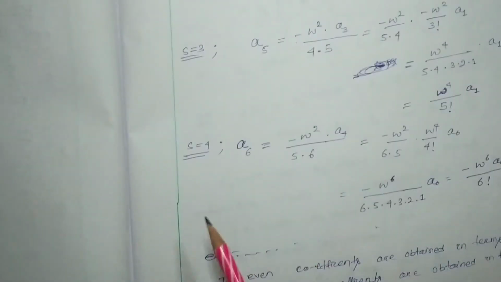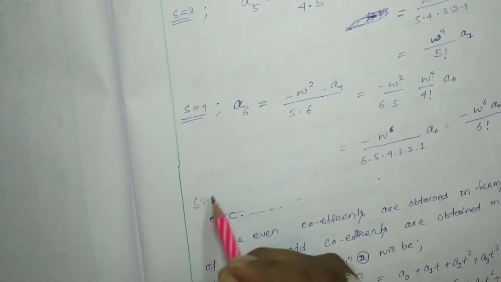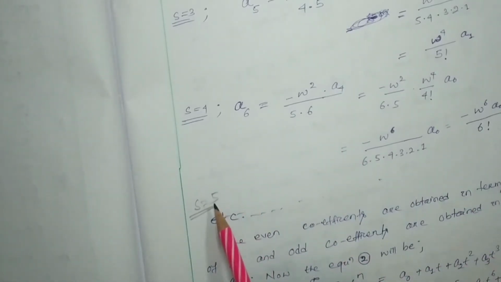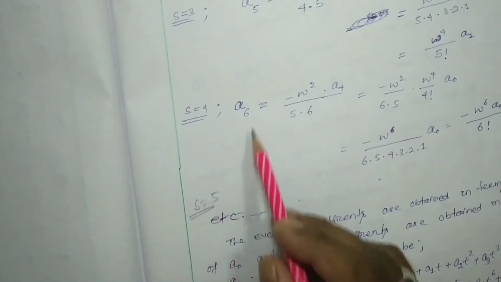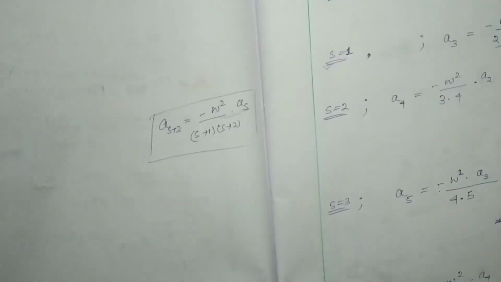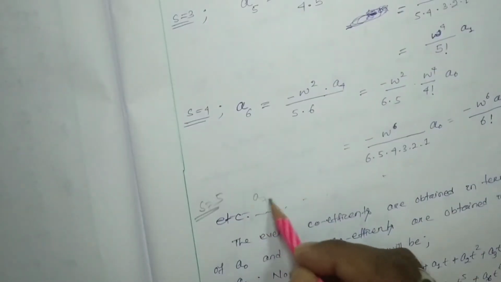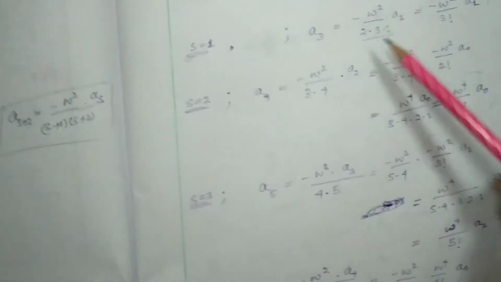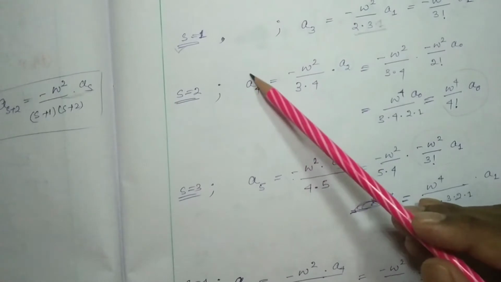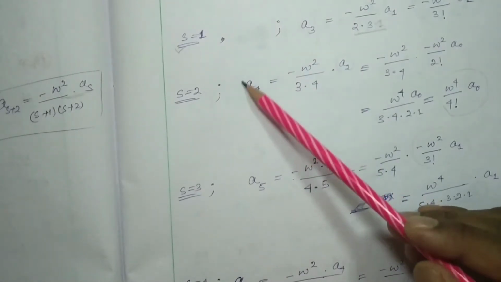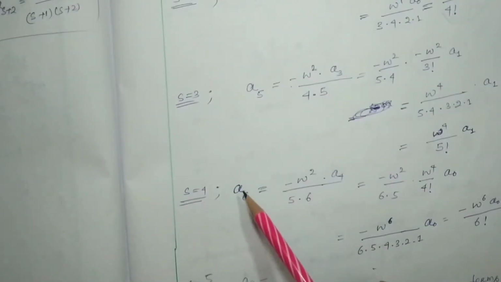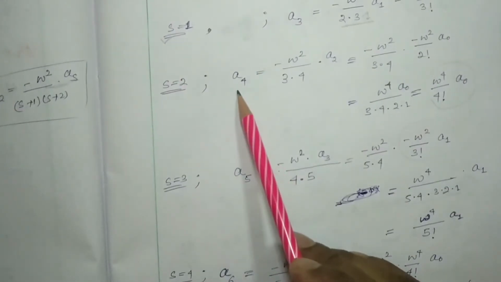Then if we consider s equal to 5, we get 5 plus 2, which means 7. So a7 we can get. Here we can see that the even subscript terms, a4 and a6, are represented in the form of a0.